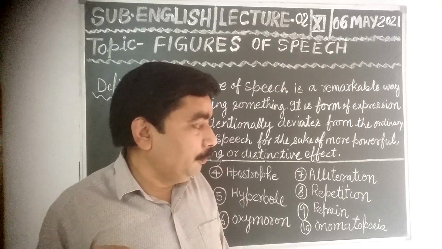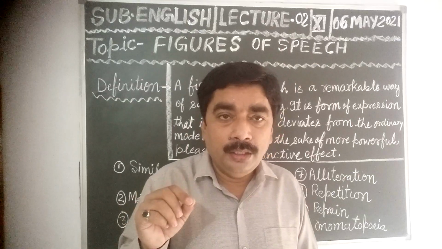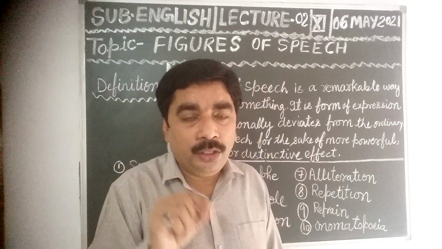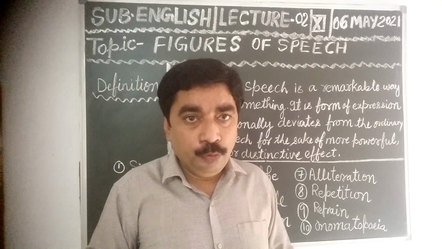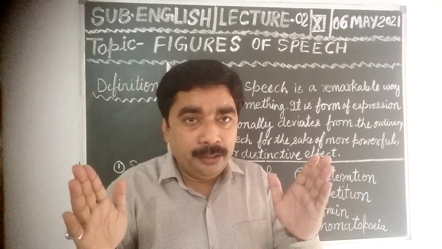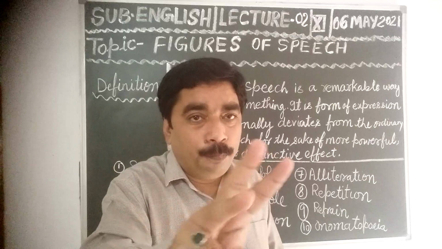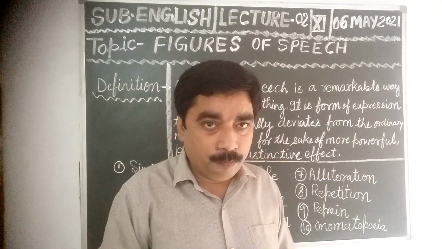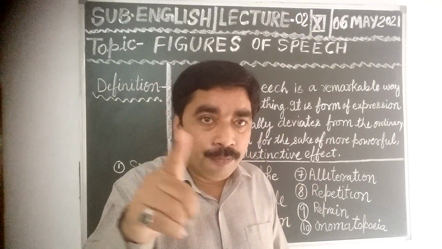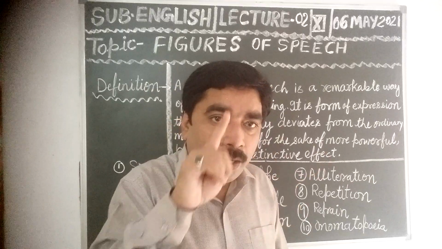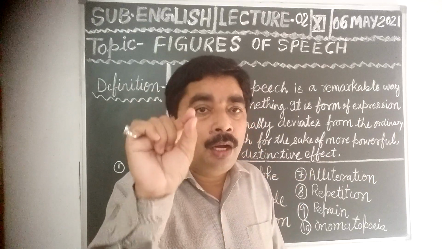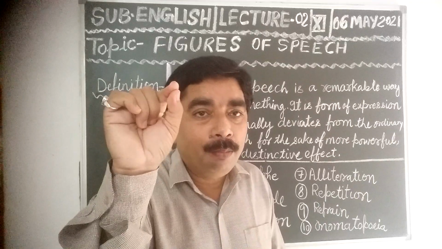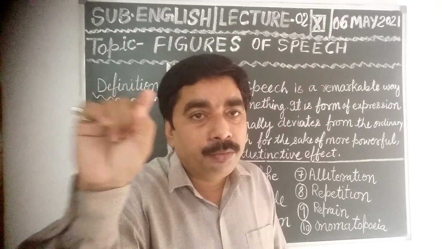One famous poem, dear students, is by Alfred Tennyson, and the name of the poem is The Brook. If you read the poem The Brook, you will see the poem is in 4 parts. At the end of the first part, one line is there: for men may come, for men may go, but I go on forever.